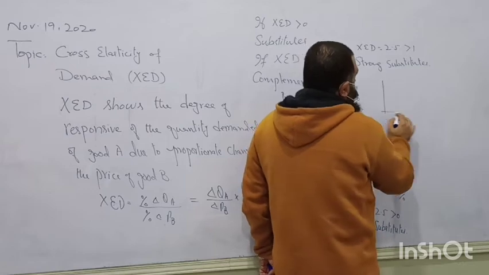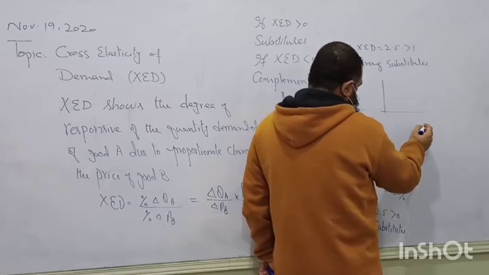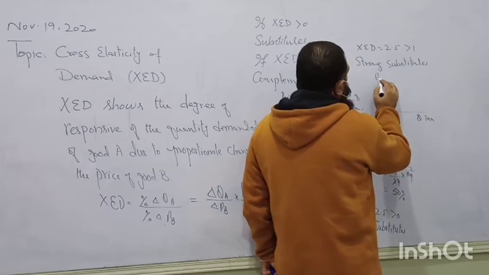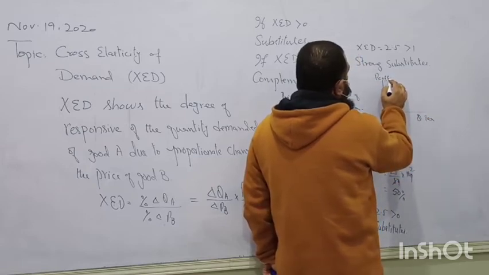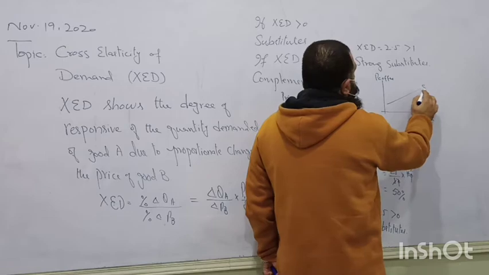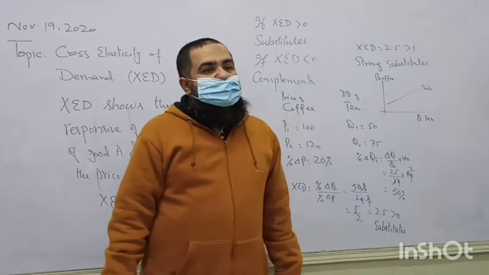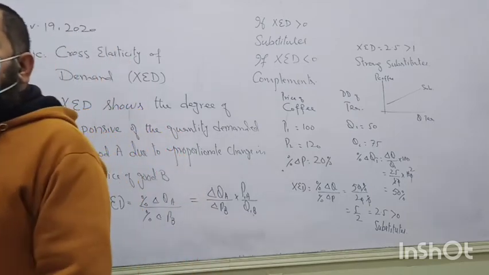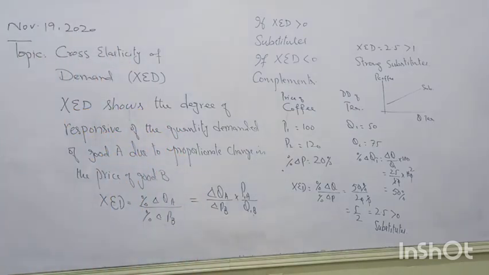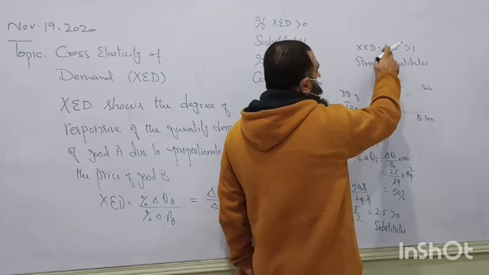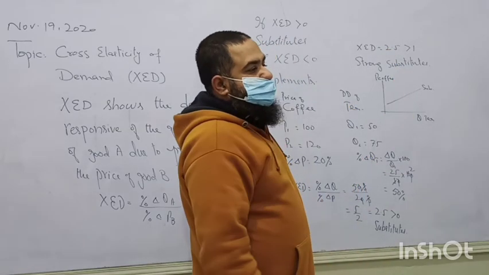And their diagram can be like this. This is the quantity of tea and the price of coffee. They are like this, substitutes. Positively sloped: the price of coffee is increasing, which is causing the increase in demand of tea. So they are strong substitutes because the value is calculated greater than 1.